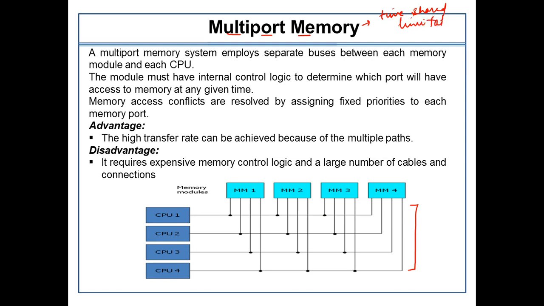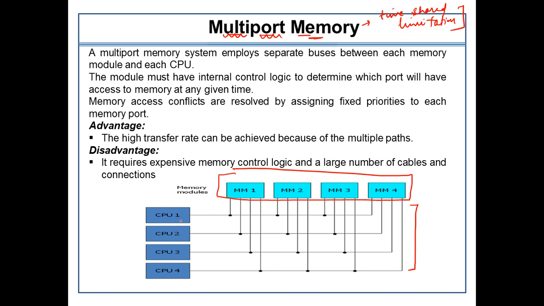Okay, so how does it happen? So simply we are providing multiple ports to the memory unit. What we did, first of all, we have segmented the main memory into small modules, like here module 1, 2, 3 and 4.